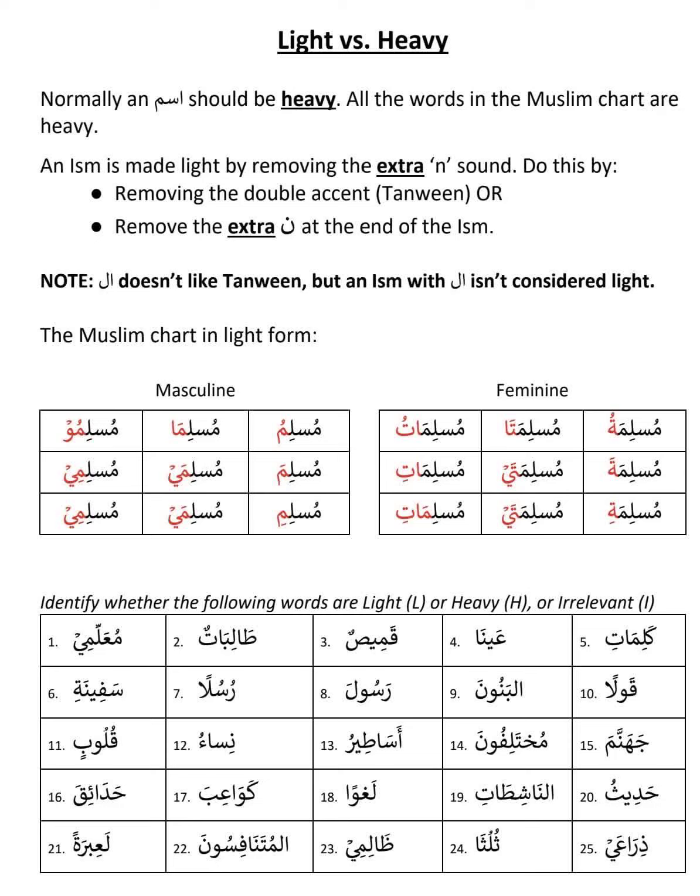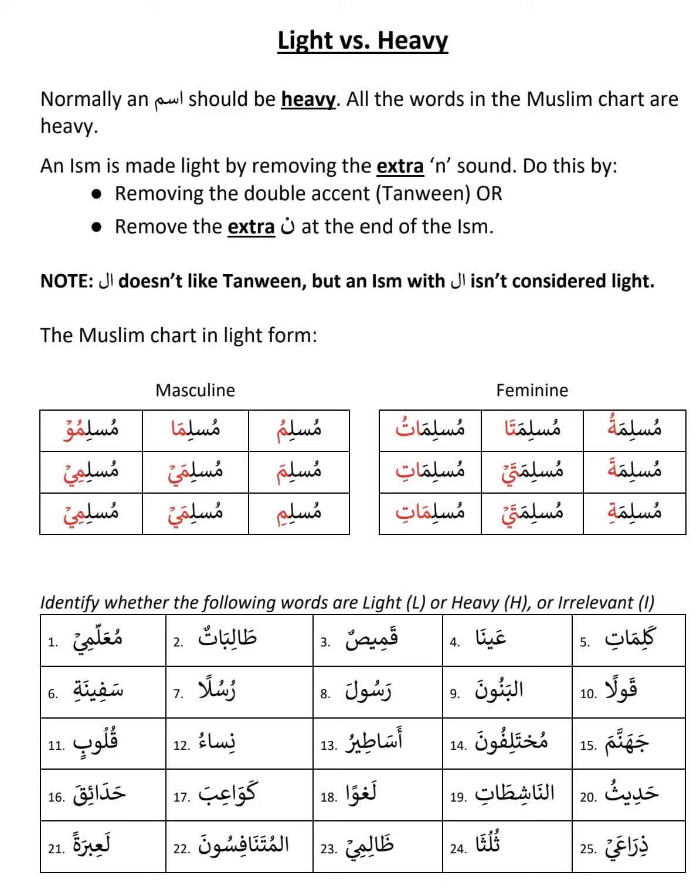So we have completed three lessons. In lesson 1, we learned ism, fihil, harf, and how to identify those. In the second lesson, we said ism has four properties: status, number, gender, and type. Then we took a deep dive into the status.